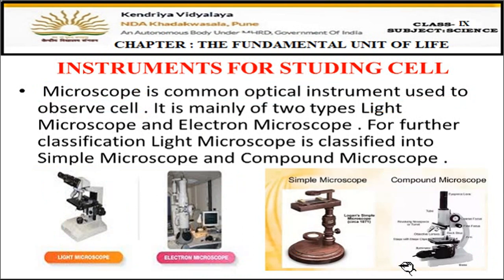These are some pictures showing the different types of microscopes. This is the light microscope, electron microscope, simple microscope, and the compound microscope. Here is the lens fixed for watching, and here also are lenses. Through these lenses the small microscopic organisms can be seen.